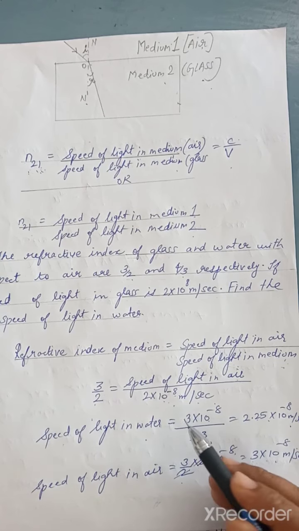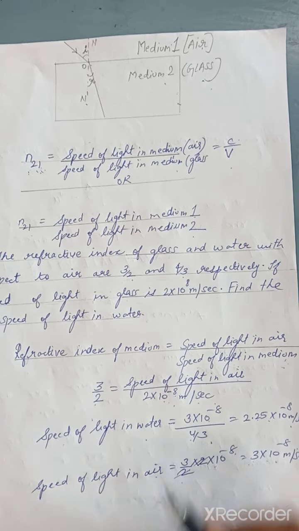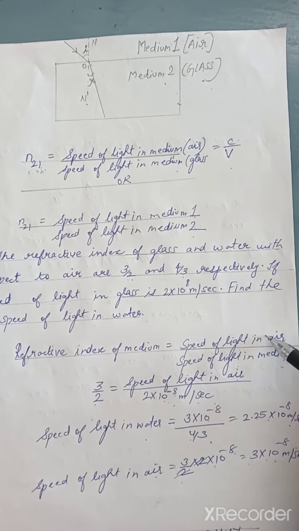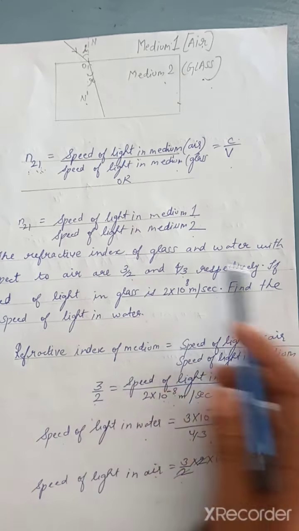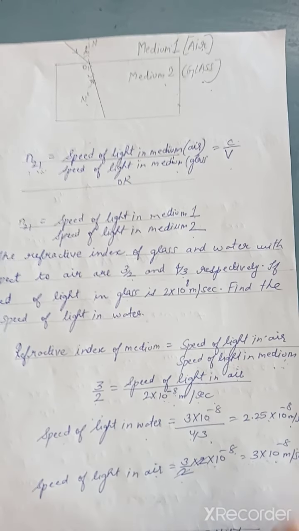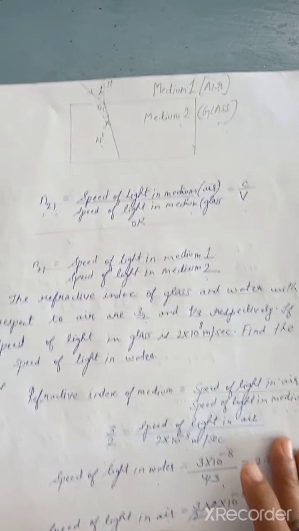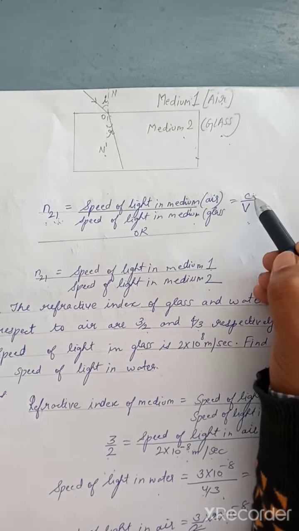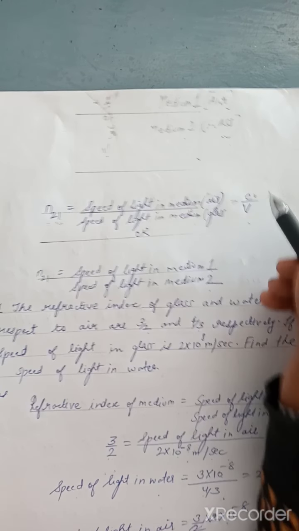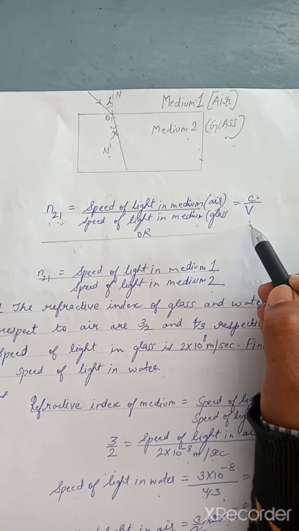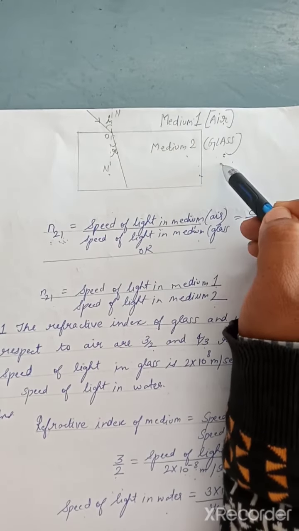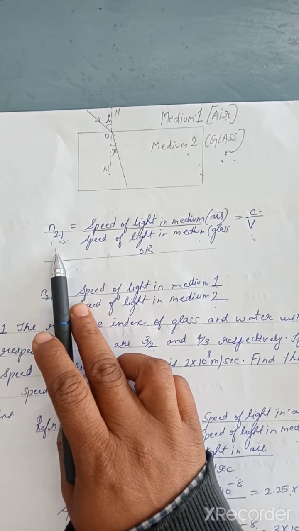Like here we have calculated for water and air. The formula to calculate the refractive index of the medium is the speed of light in air to the speed of light in the given medium. As per the conditions given, we substitute the values and calculate the answer. One important thing to remember is the formula C upon V. What is the meaning of C? It is the speed of light in air. What is the meaning of V? The speed of light in the given medium. So when two media are given, both values will be given. You can take the ratio and find the refractive index.